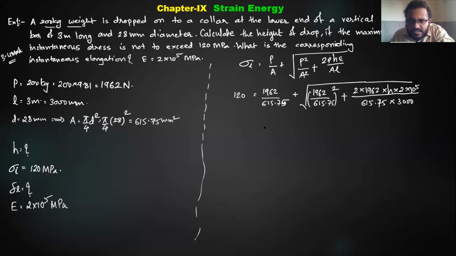You have to simplify this and get the value of H. You will get it in mm, which you can convert or not.